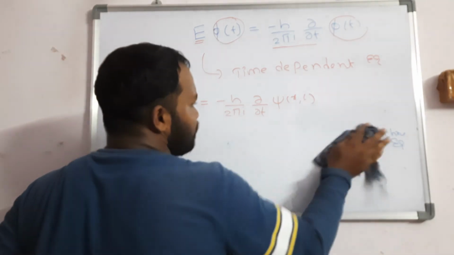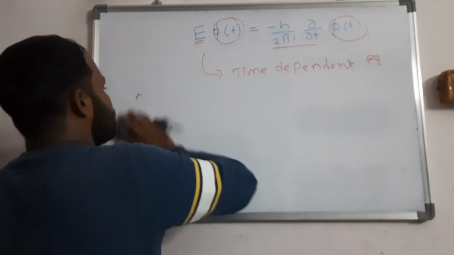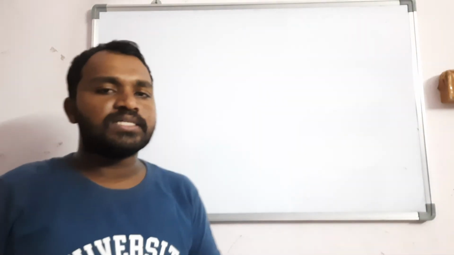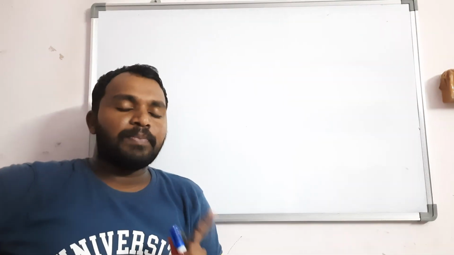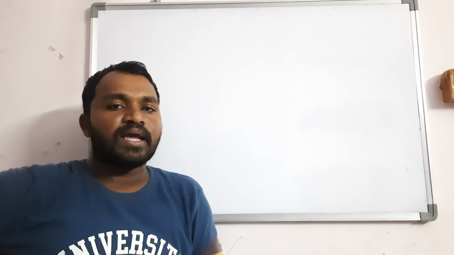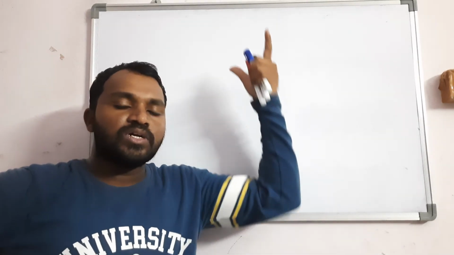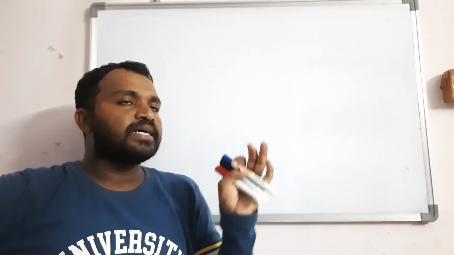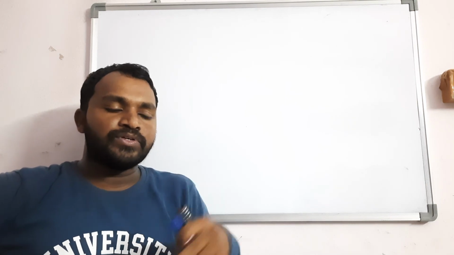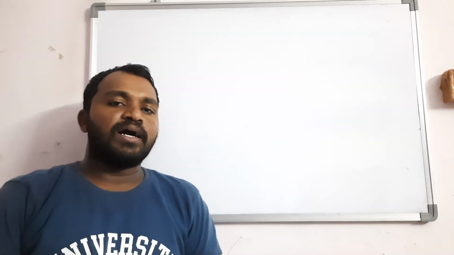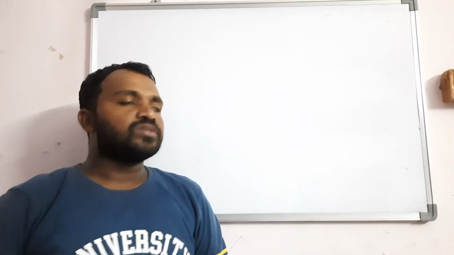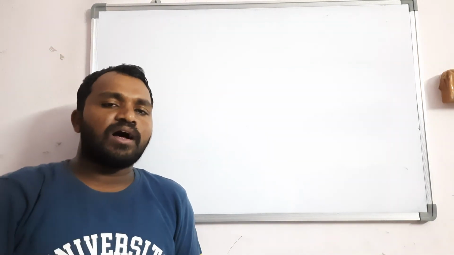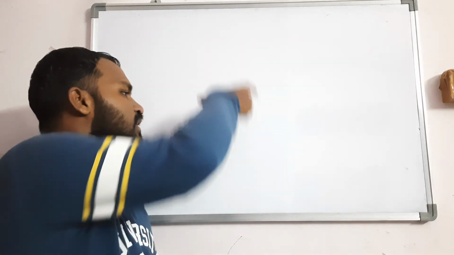Sometimes in exams they will ask you to derive the Schrodinger equation. You should derive the time independent equation, that is the final equation del square psi plus 8 pi square m by h square into E minus v into psi of x is equal to 0. You should write this derivation. In exams, if they ask to write any three postulates, you should write direct equations. If you don't have time, directly write the final formulas. If they specifically ask a separate question, you should derive this entirely; if not, you should write only direct equations.